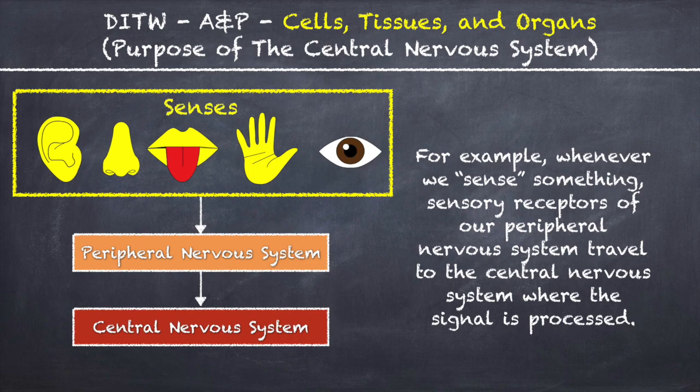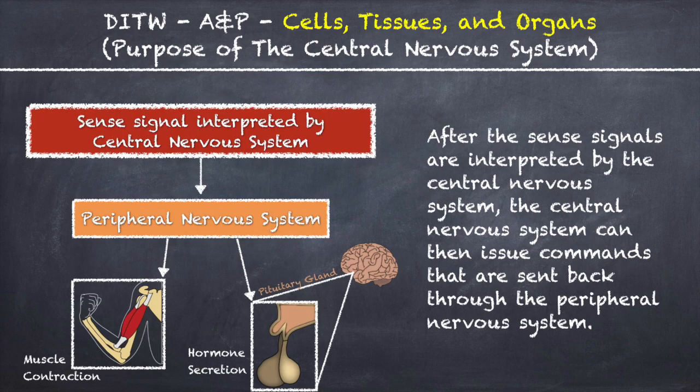For example, whenever we sense something, sensory receptors of our peripheral nervous system travel to the central nervous system where the signal is processed. After the sense signals are interpreted, the central nervous system can then issue commands that are sent back through the peripheral nervous system.